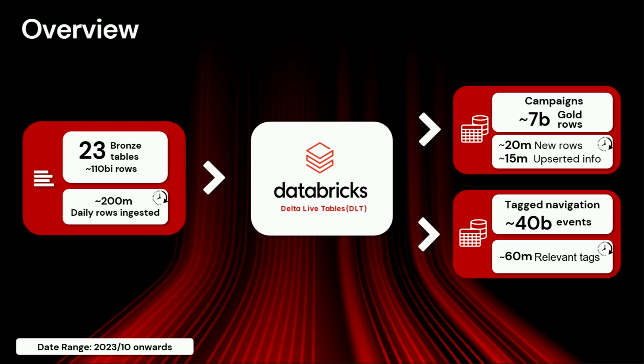And after all this DLT process, our gold has 7 billion rows of data. Basically, we receive 20 million new rows and update 15 million. And when we are talking about the tag part, our gold has 40 billion events and basically 60 million relevant tags that we receive every day.